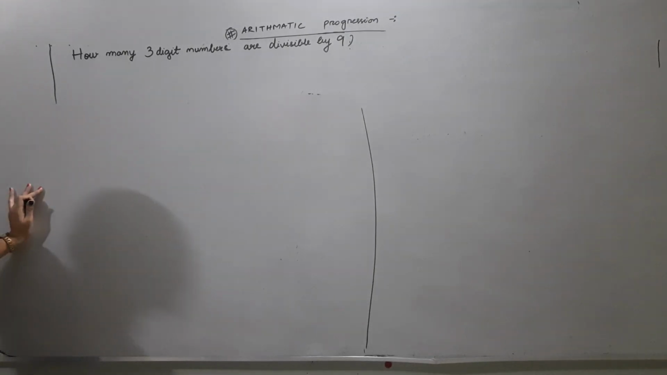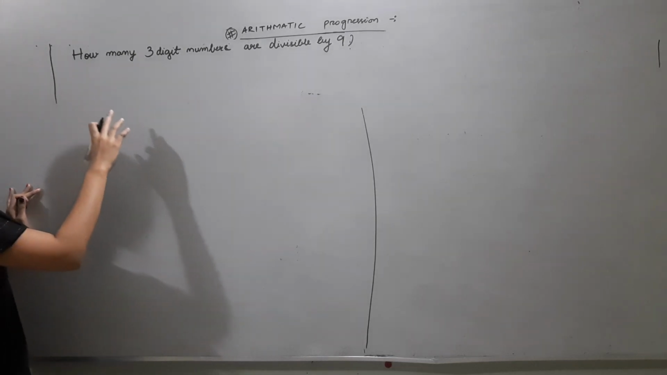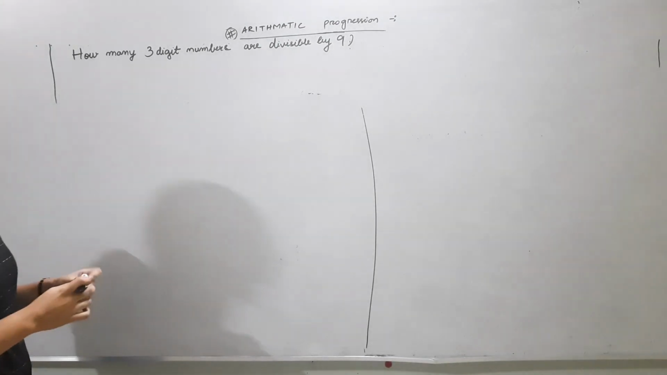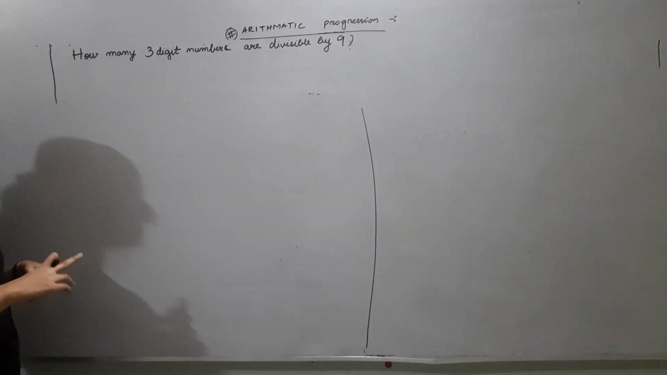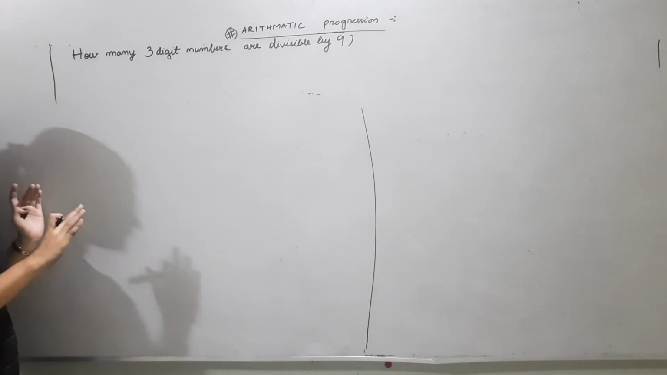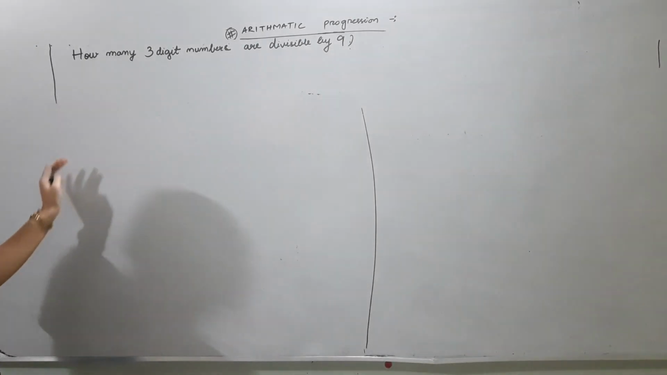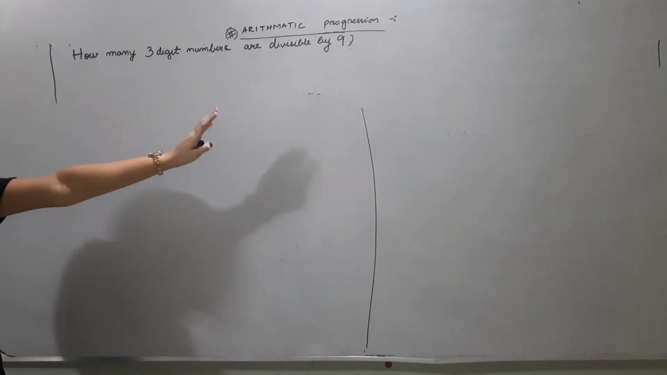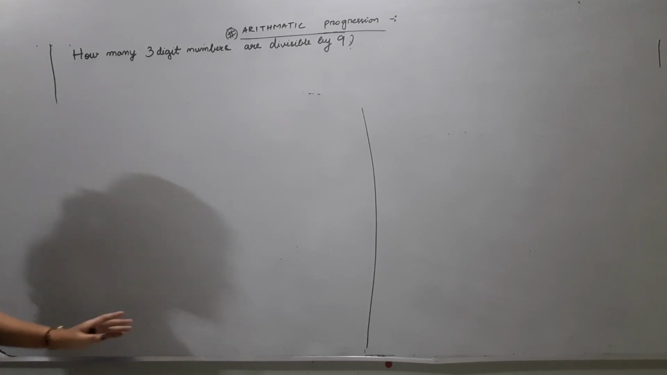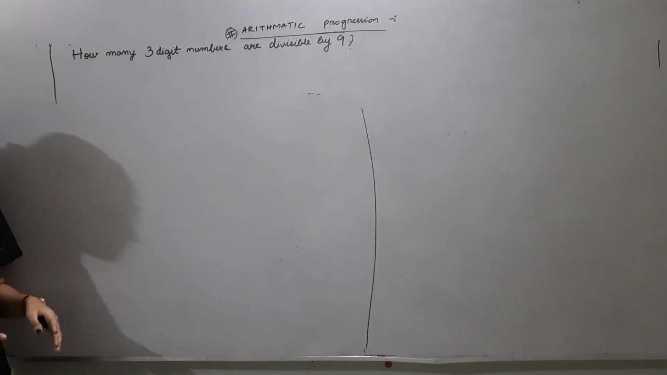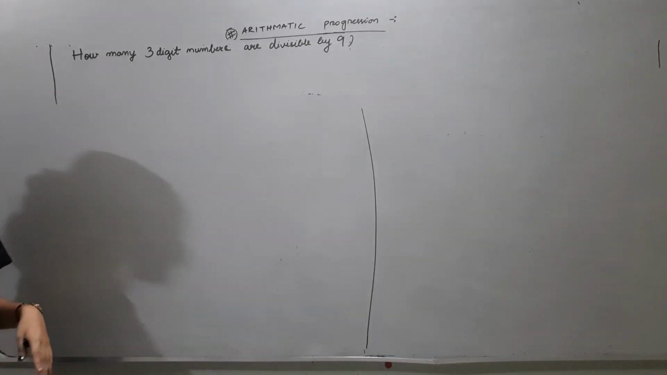So the fifth type of question is this one: how many 3-digit numbers are divisible by 9? The 3-digit numbers range from 100 to 999. So we need to find out how many 3-digit numbers are divisible by 9. Obviously these need to be the multiples of 9. Only they shall be divisible by 9.